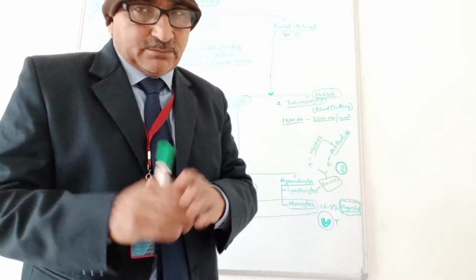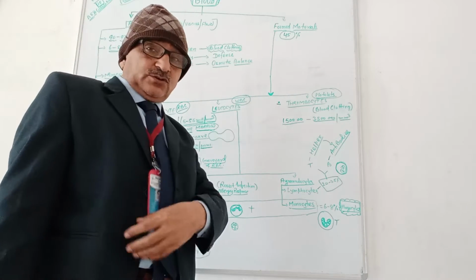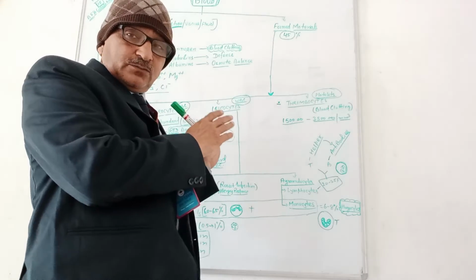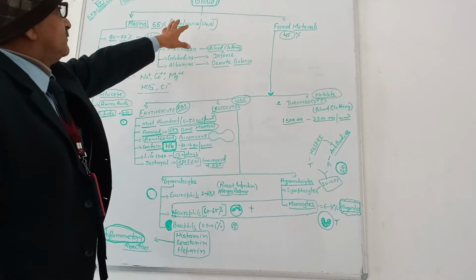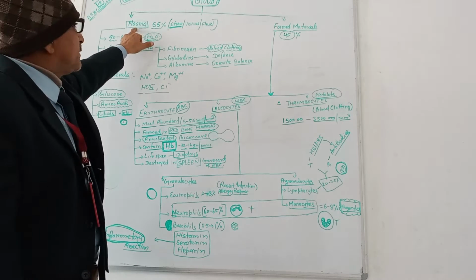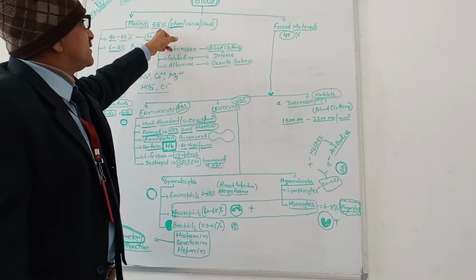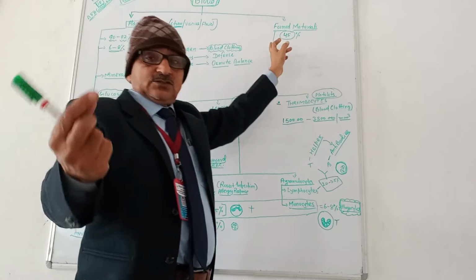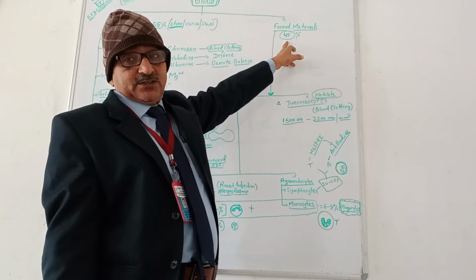What is there in blood? Blood is a fluid connective tissue. You are all familiar with it from the tissue system; I have also given one video. We have studied the tissue system, but here especially know about the components of blood. Blood, which is a fluid connective tissue, has two parts. One is the fluid part itself, that is plasma, and another is the corpuscular material. The plasma contributes 55%, which is a straw-colored, viscous, fluid substance, and the other solid part is the corpuscular material, that is 45%.